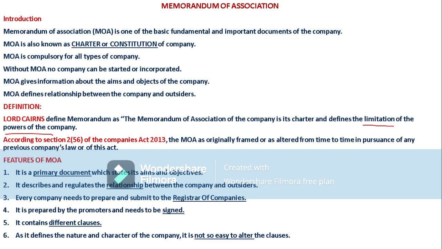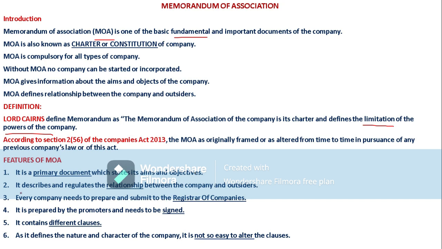As I said before, it is a basic fundamental aspect. If we have not produced the memorandum of association during the incorporation of the company with the ROC, we cannot form a company. So this is the primary document, which states its aims and objectives.